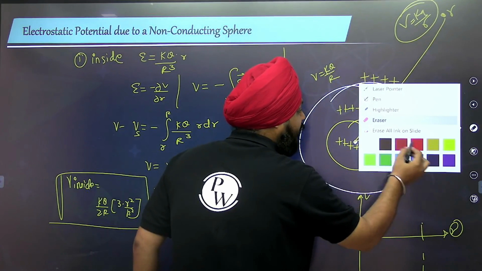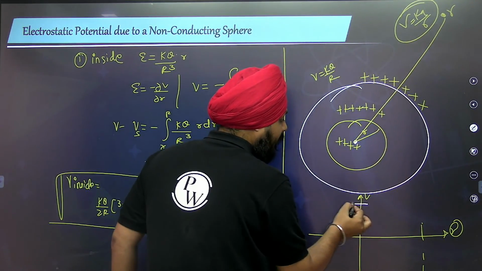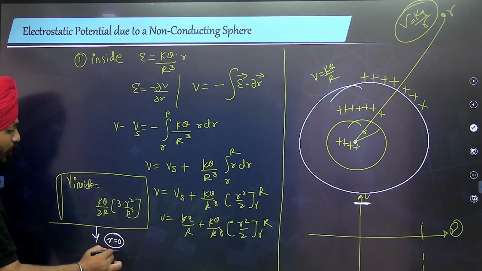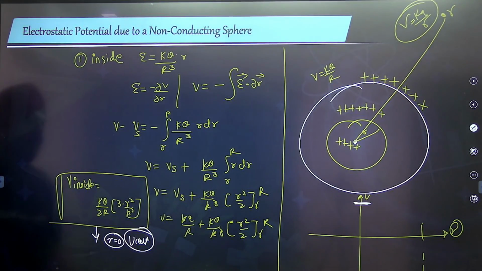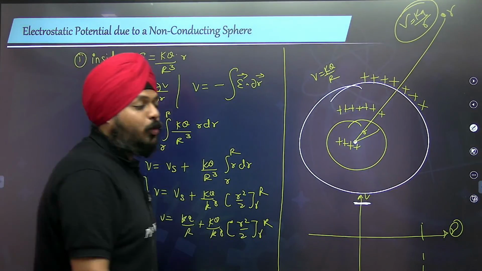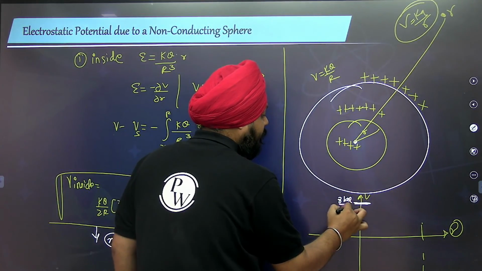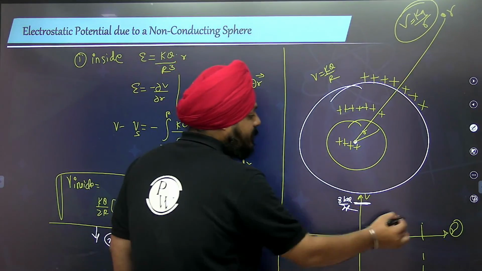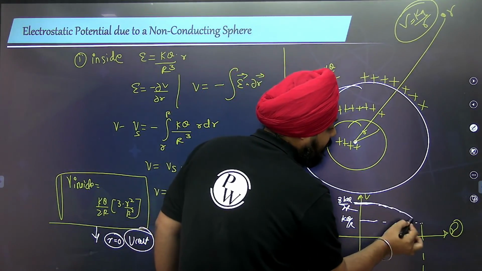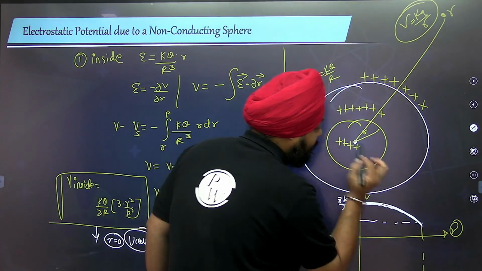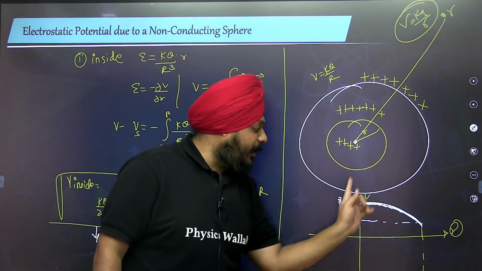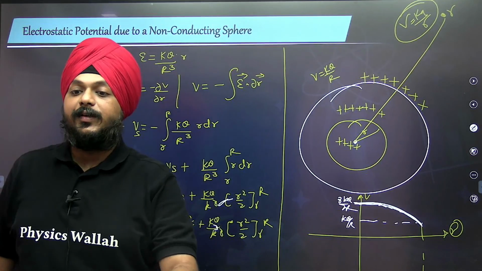Inside we have the variation like this. Suppose you want to calculate the potential at the center: keep the value of r at 0, then you get 3kq by 2R. At the surface, we have the value kq by R. So the value decreases from the center, 3kq by 2R, to the surface, kq by R.